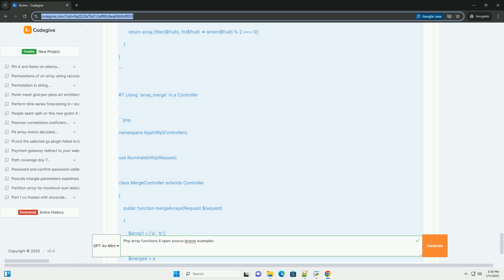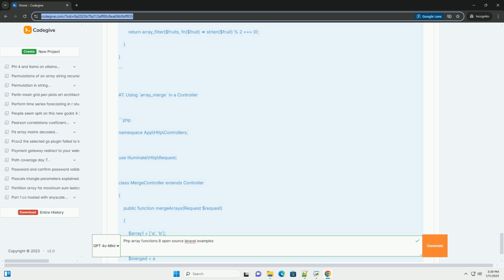5. array_map. Applies a callback function to the elements of the given arrays. 6. array_filter. Filters elements of an array using a callback function. 7. array_merge. Merges one or more arrays. 8. array_slice. Extracts a slice of the array.